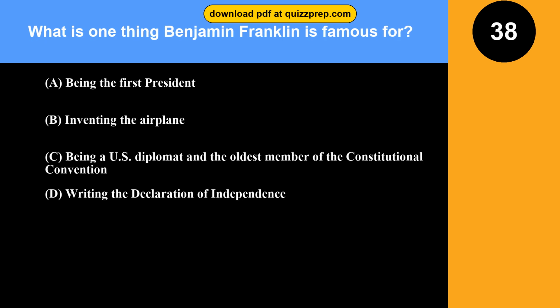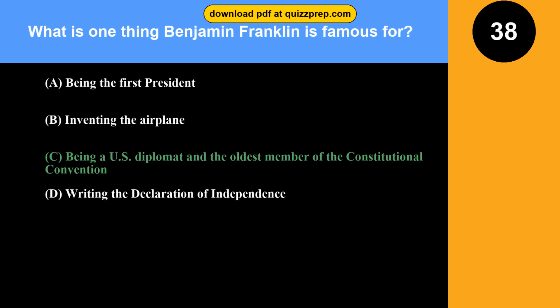Question 38. What is one thing Benjamin Franklin is famous for? Option A, being the first president. Option B, inventing the airplane. Option C, being a U.S. diplomat and the oldest member of the Constitutional Convention. Option D, writing the Declaration of Independence.